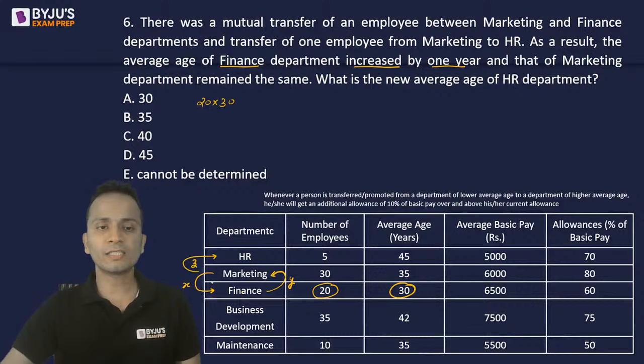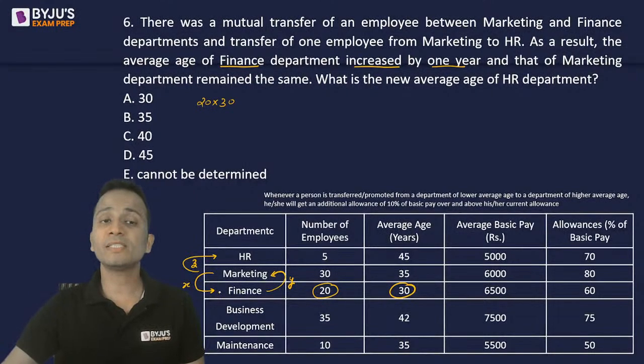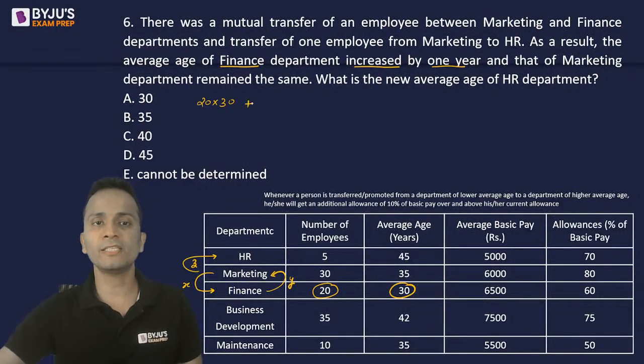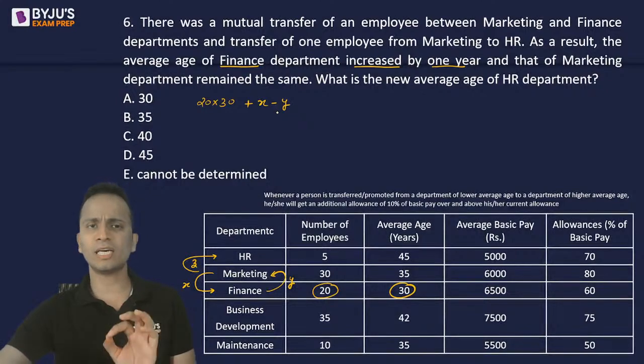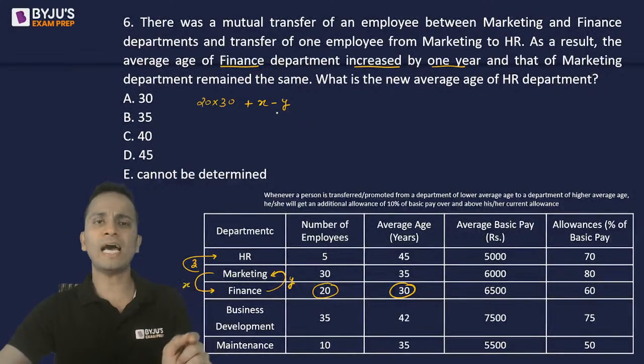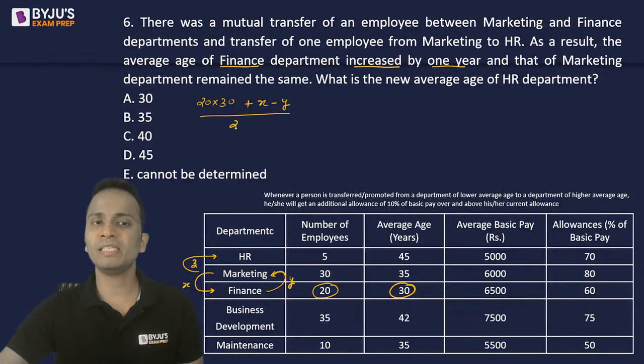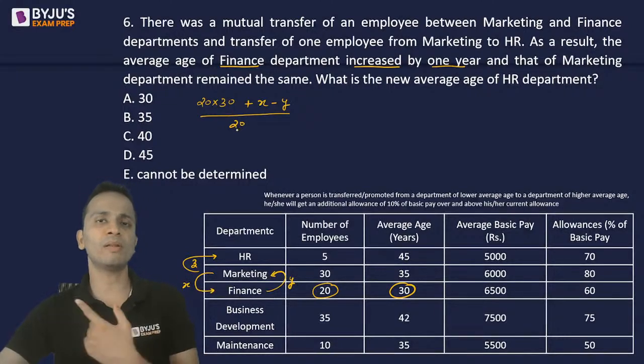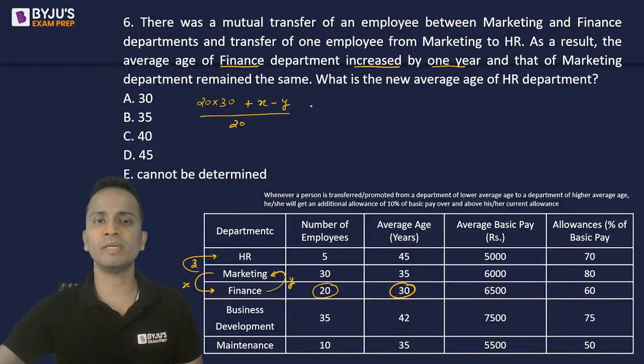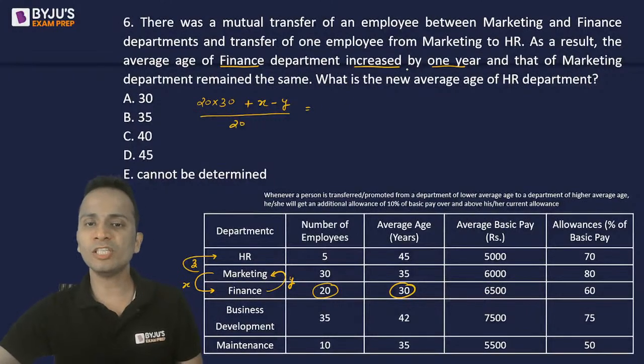Now in finance, one employee is added whose age is X and one employee is removed whose age was Y. Okay, one added, one removed, so the number of employees will remain the same, and the average increased by 1 year. So originally the average was 30, now the average becomes 31.